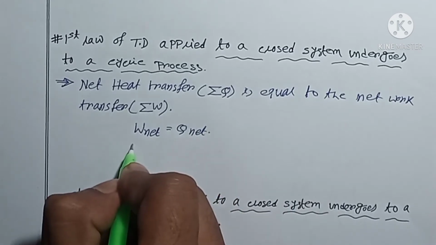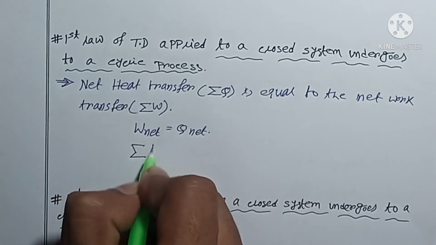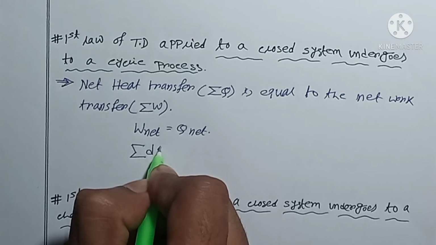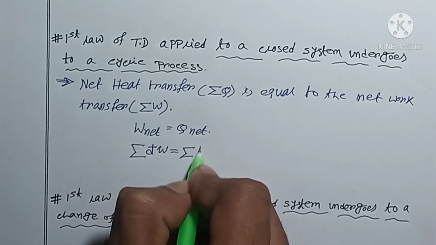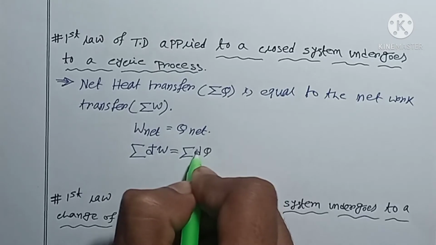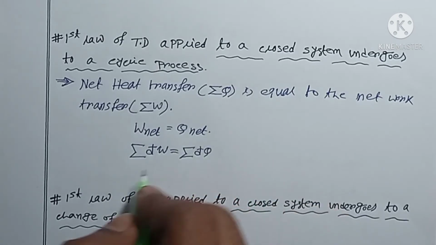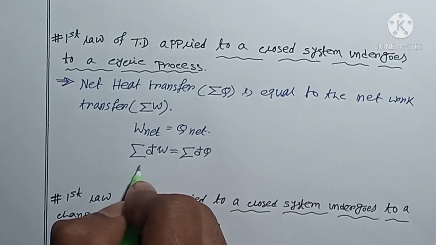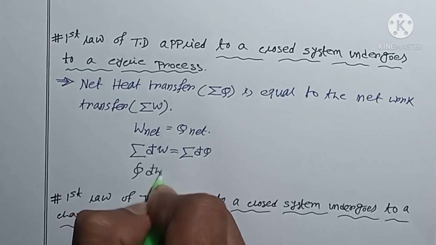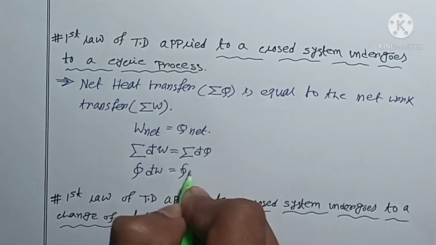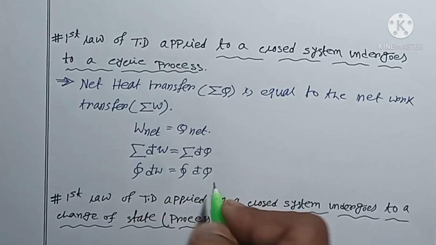Another form you can observe somewhere is that the summation of dW is equal to the summation of dQ. Or maybe somewhere you can observe it as the cyclic integral of dW is equal to the cyclic integral of dQ.